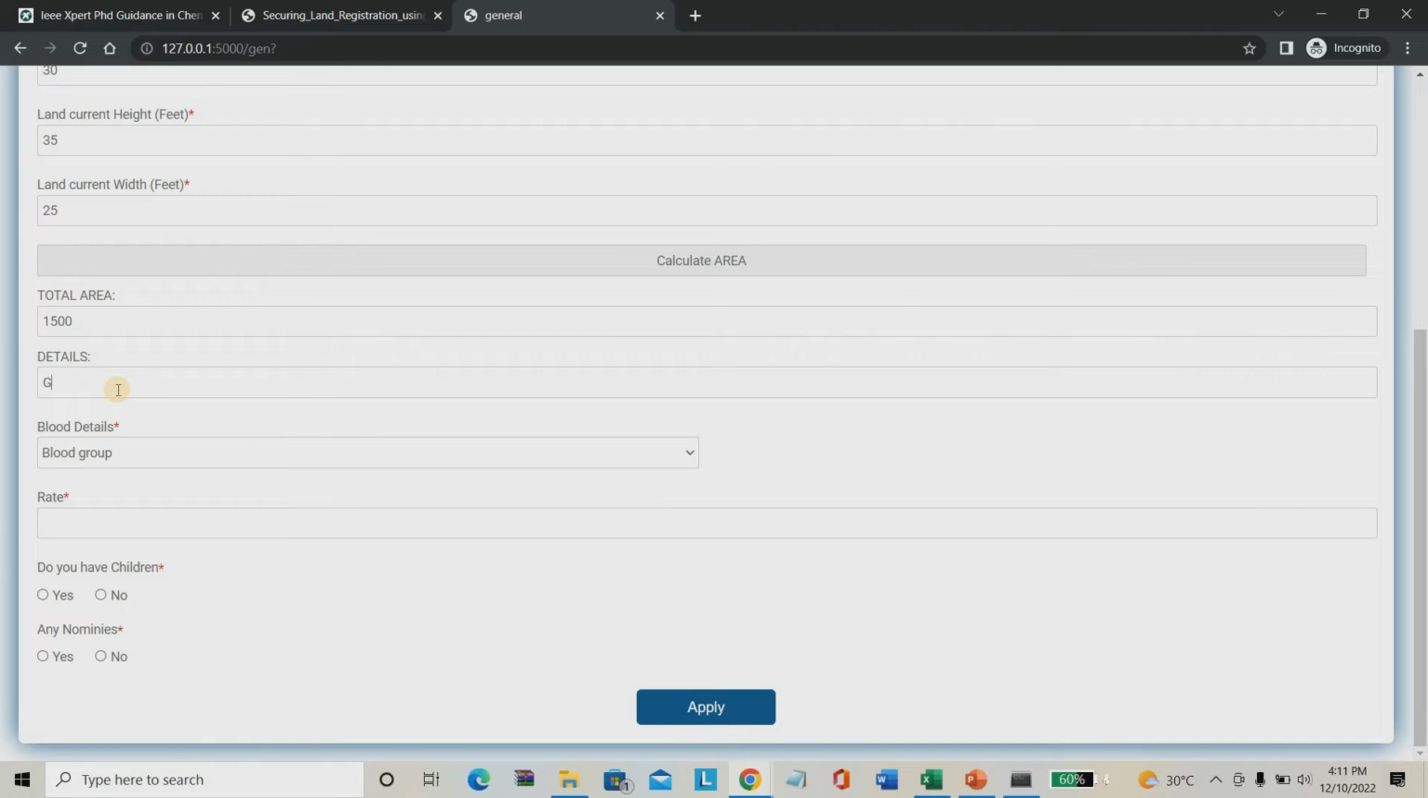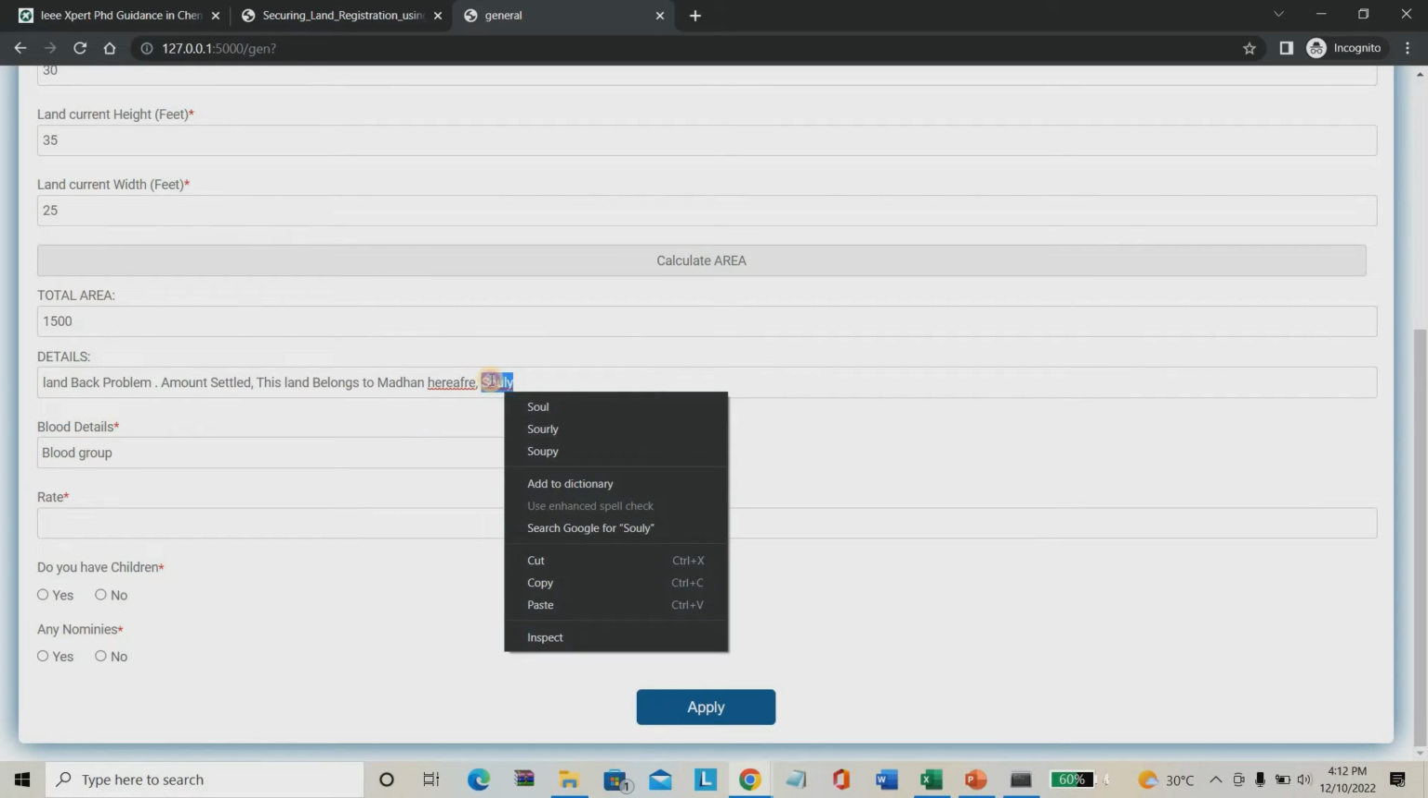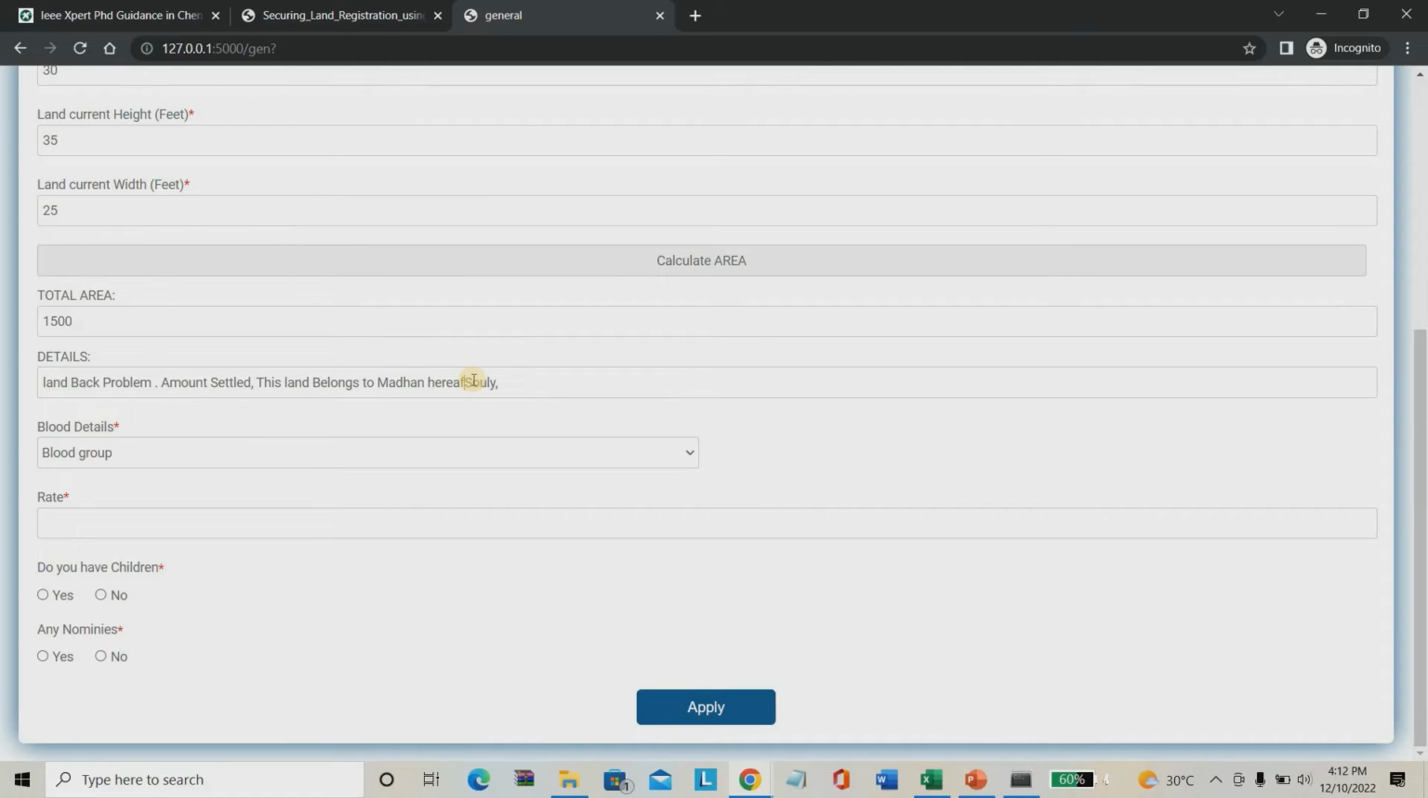So overall details: no bad problem, amount settled, and this land belongs to Madan hereafter solely, fully responsible to his authority. I'm just adding some context over here for registering the land details.